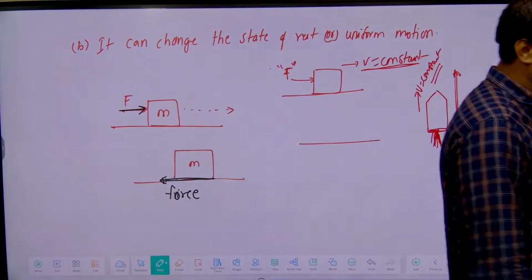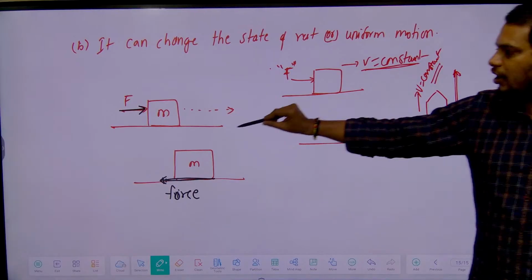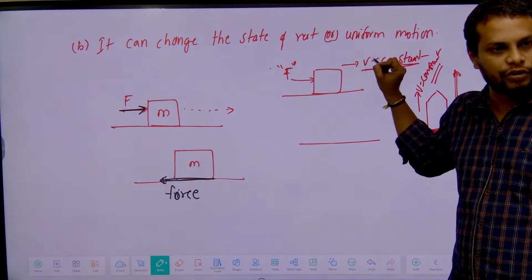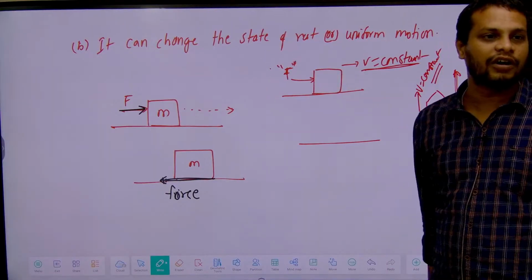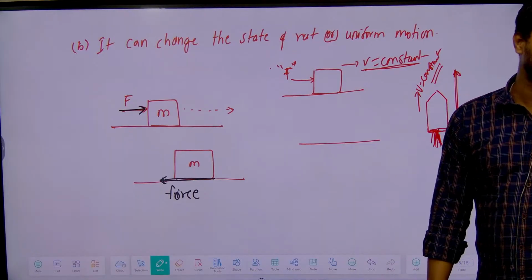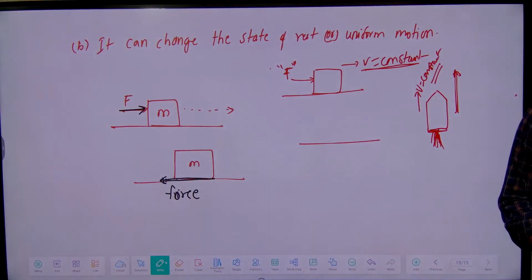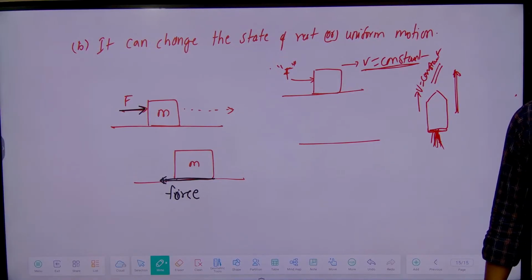Understood? Okay, so this is what the second effect is. Suppose a body is either at rest or moving with uniform motion. An external force can cause the change of state of rest or change the state of motion, uniform motion. Okay? So the second one, it can change the state of rest or uniform motion.